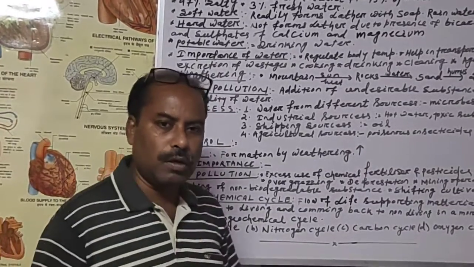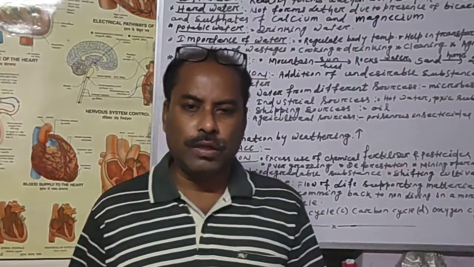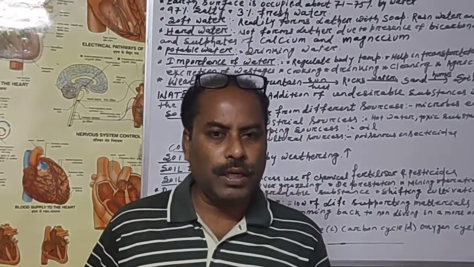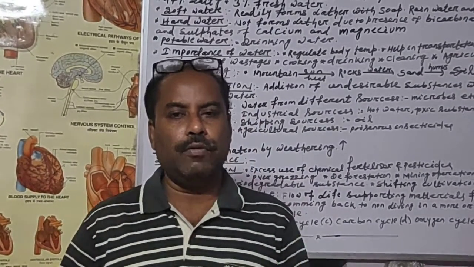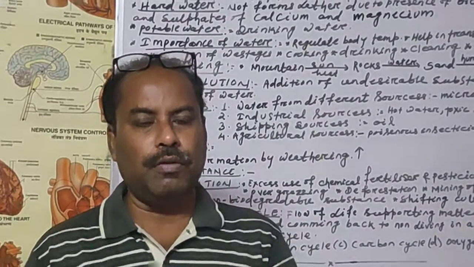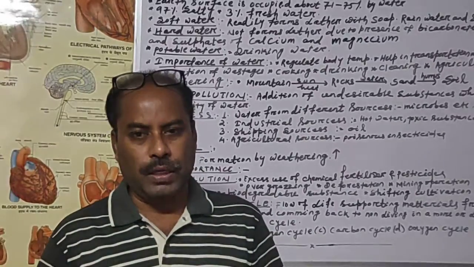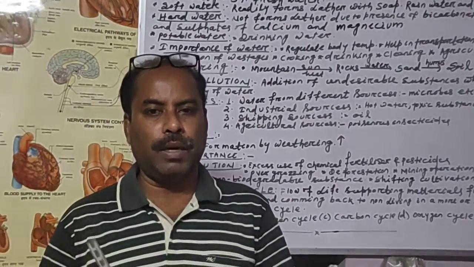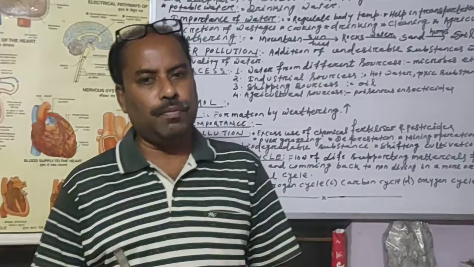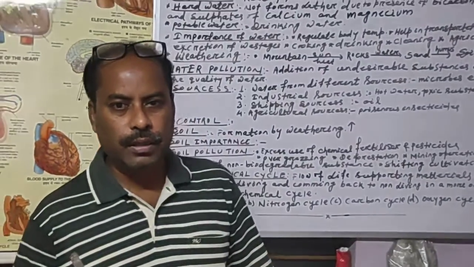Now let us come to another word, which is potable water. Potable water means what? Drinking water. So which is edible water, that is called potable water. The water we are drinking in our home after filtering it is known as potable water or drinking water.